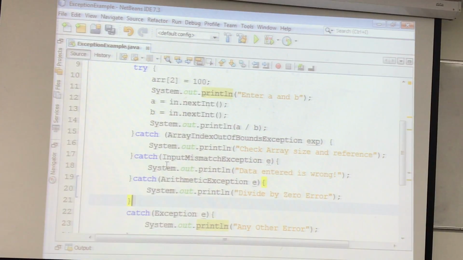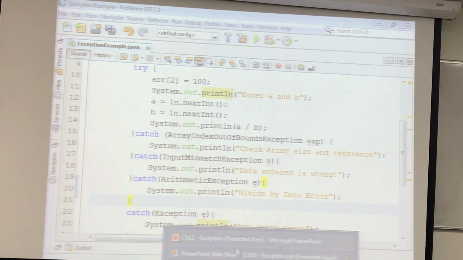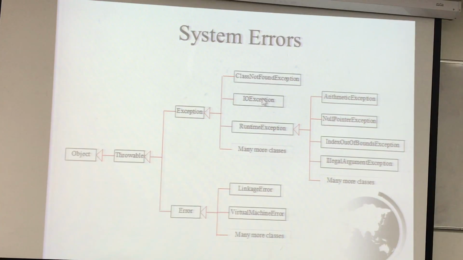So the same rule is applied, for example, here. If you have IO exception, now you have so many children of IO exception. So don't use only IO exception. You go for the specific within the IO exception. What is the actual reason? Whether the file is not found or there is a class not found. So there are so many sub-exceptions that are defined in the IO exception family. So you have to be more close to the actual exception that occurs in your code when your program is running. Okay? Any question up to here?